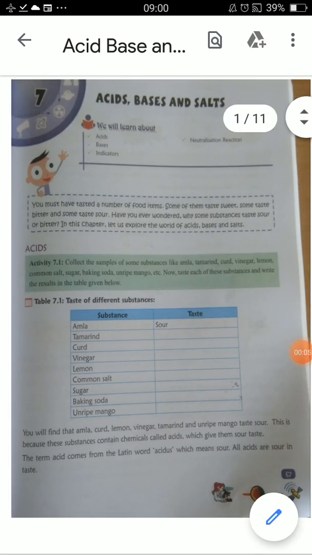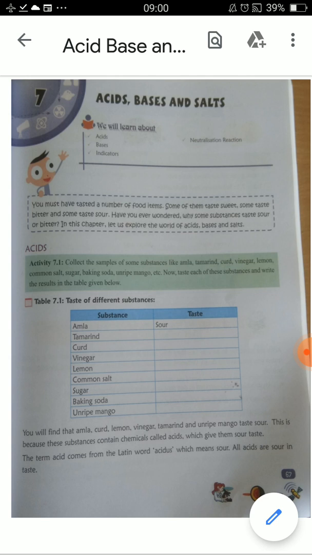I am going to start one of the chemistry chapters from your book. The name of the chapter is Acid, Base and Salt. It is given on chapter number 7. In this chapter we will learn about acid, base and salt, some indicators by which we can identify the substance having acid, base or salt properties, and neutralization reaction.